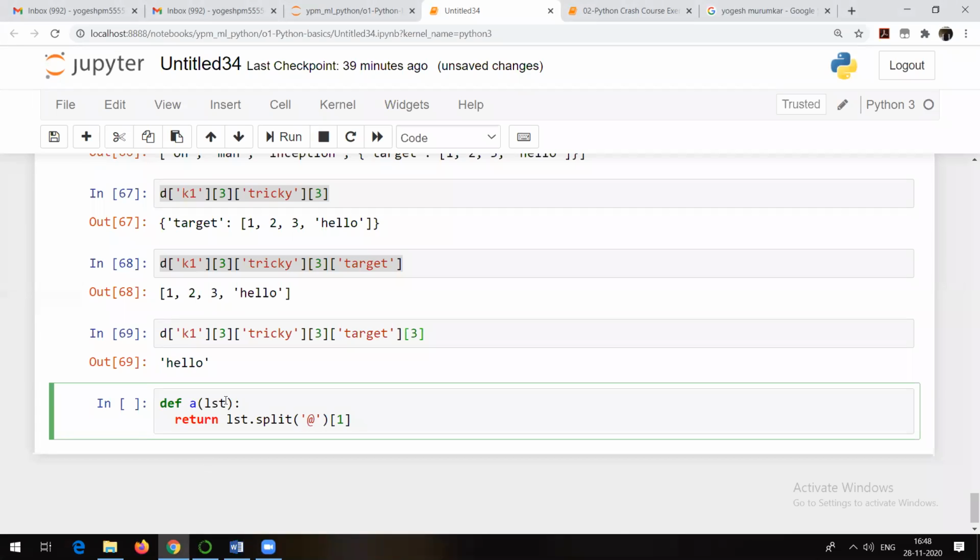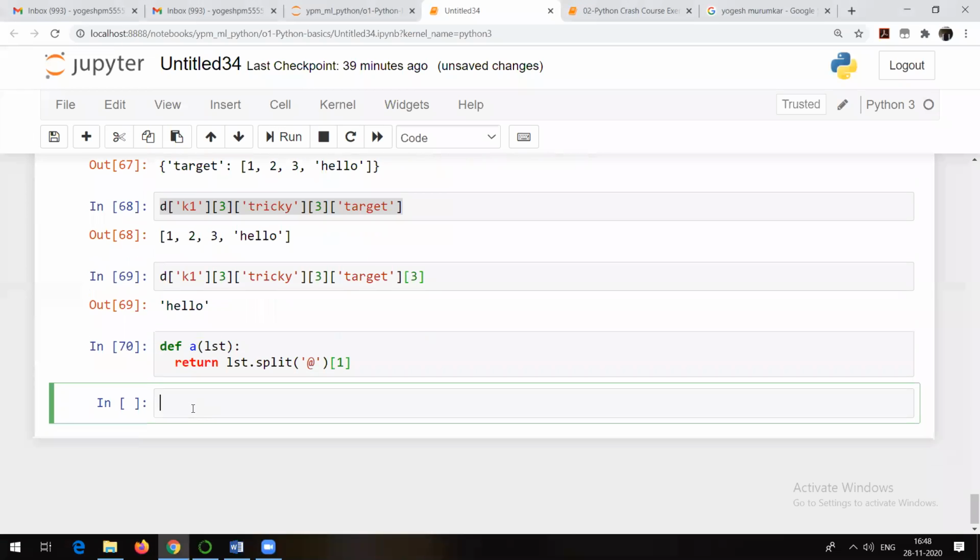Define A. A is a function. LST, return LST dot split on the basis of @ character. Obviously @, because an email ID we write like this, right? abc@gmail.com. Let me run this. Okay, so it is running perfectly. Now this is what the function is.